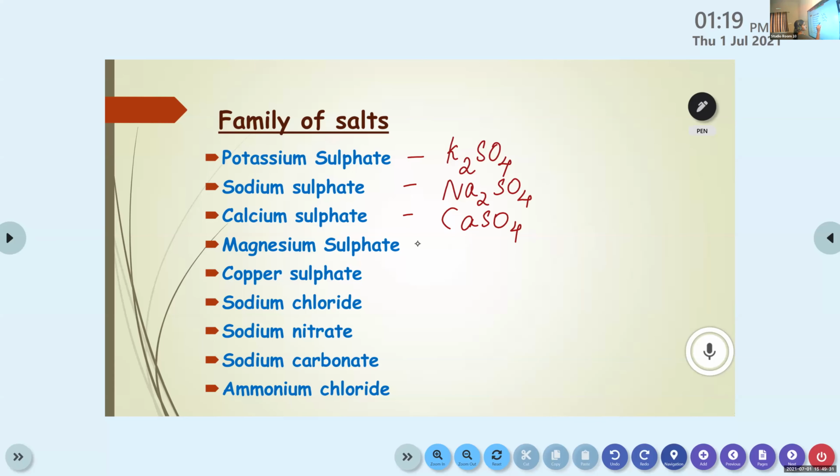Minha, what about magnesium sulfate? MgSO4. Yes, MgSO4. Then, Karthik, what about copper sulfate? Ma'am, it's CuSO4. CuSO4. Srihari, sodium chloride? NaCl. Yes, NaCl. Then, Hadulya, sodium nitrate?